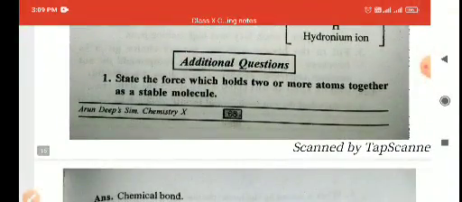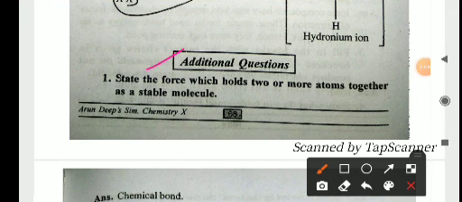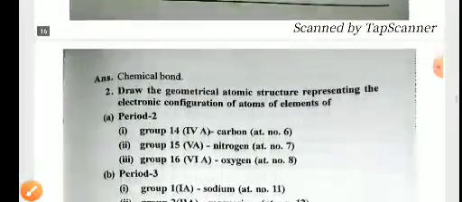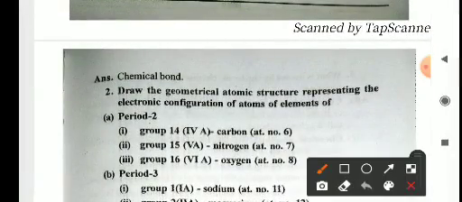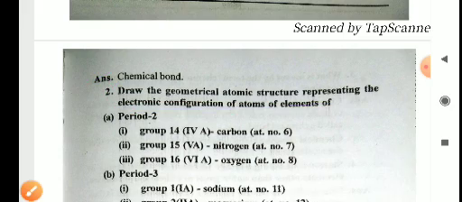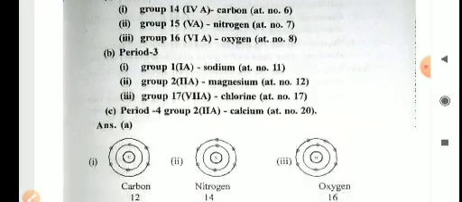Now come to the most important part, that is additional questions. Okay. State the force which holds two or more atoms together in stable molecules. To hold two elements together, a chemical bond is present. Draw the geometrical atomic structure representation and electronic configuration of atoms of these elements: group 14 carbon, nitrogen 7, oxygen, period 3.